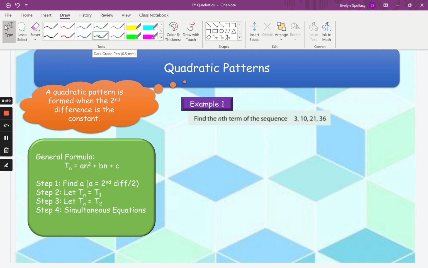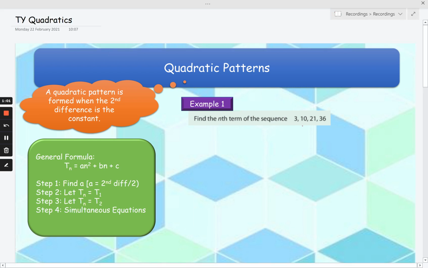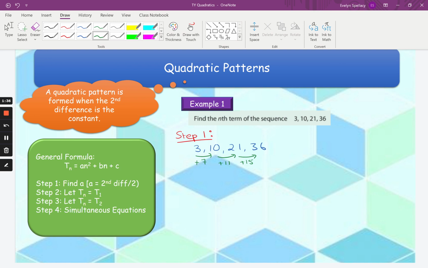In example 1 here, it says, find the nth term of the sequence 3, 10, 21, 36. So to start off, I'm going to start with step 1, which is to find the second difference. When I look here, I have 3, 10, 21, 36. I can see the first time it goes up by plus 7, then it goes up by plus 11, then it goes up by plus 15. Which means we can see it's not a linear pattern because the first difference is not the same.